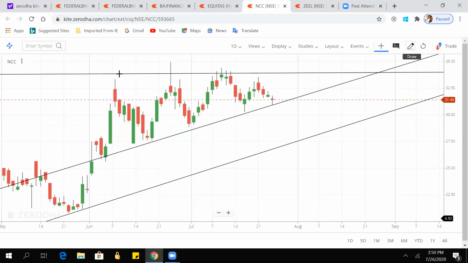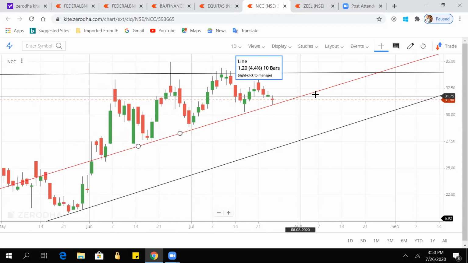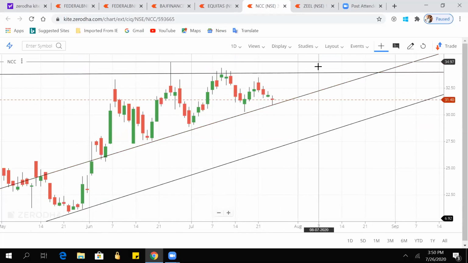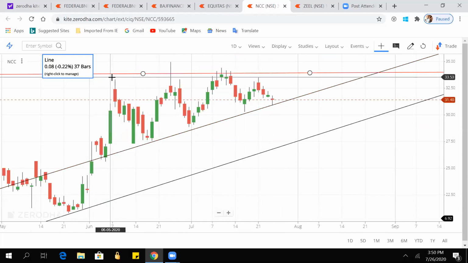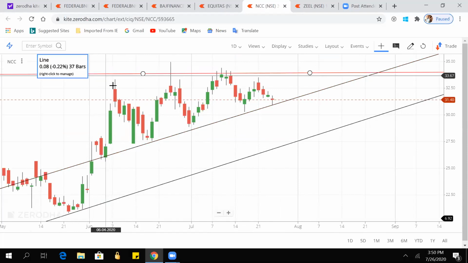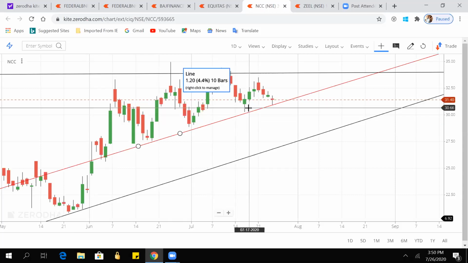So every time it is moving up, it is again coming down, moving up, again coming down, moving up, again coming down, and now it is forming an ascending triangle. What an ascending triangle is, is that the price is moving up and making this cross line, but from the upper side it is making a straight line, not going above a particular level. So in this the chances of giving a breakout on the upper side is more, because buyers are able to push the price higher every time, but sellers are not able to push it much lower. Like this time they have pushed it to 27, next time they pushed it to 29 only, and then to 30, and then 31.